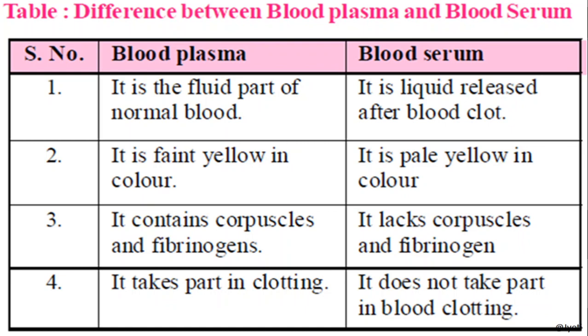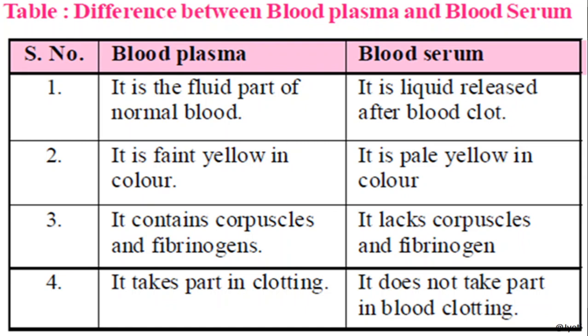But the blood serum is the liquid released after the blood clot. You might have observed that when the blood clots, some fluid is left behind and the clot is separated from that fluid, and that fluid is the blood serum.